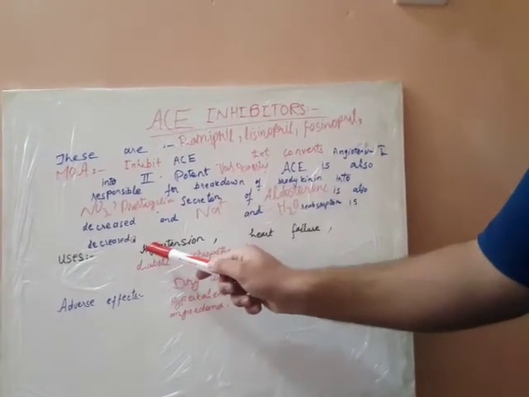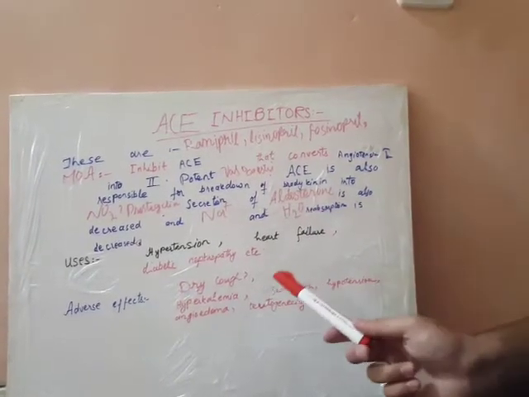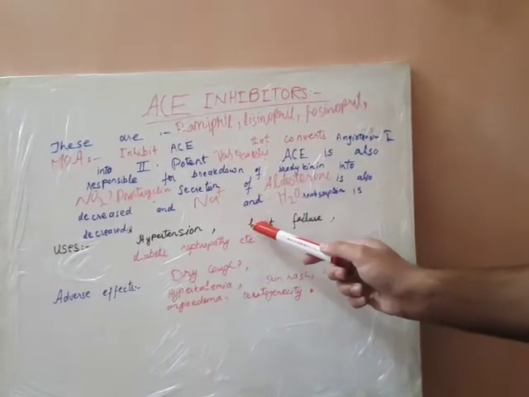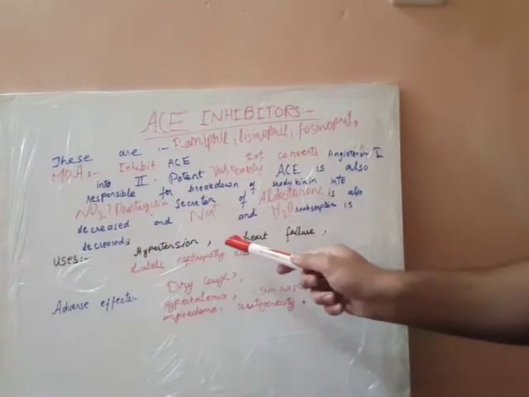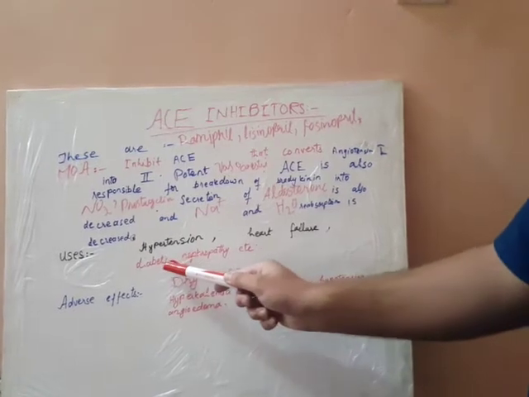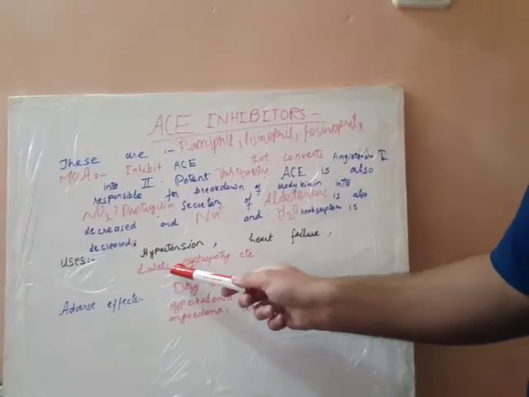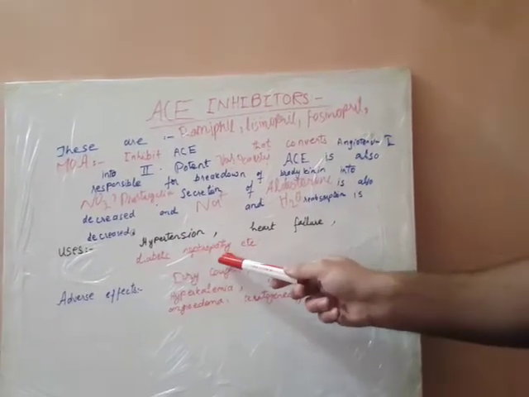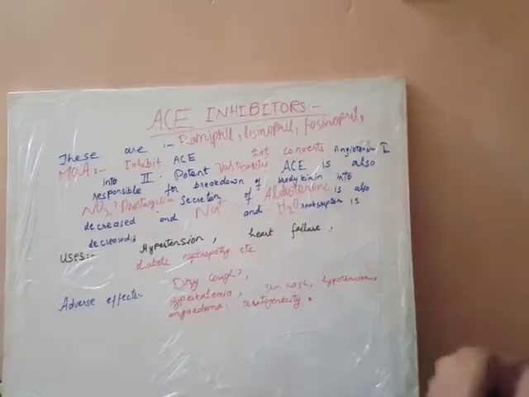These drugs are used in the treatment of hypertension because loss of sodium and water occurs from the body when we use these drugs. These are also used to treat heart failure because these drugs decrease the preload on the heart. These drugs are also used in diabetic nephropathy because these drugs decrease the loss of albumin and other proteins from the body and therefore are useful in the treatment of diabetic nephropathy.